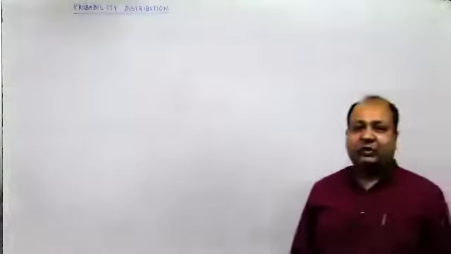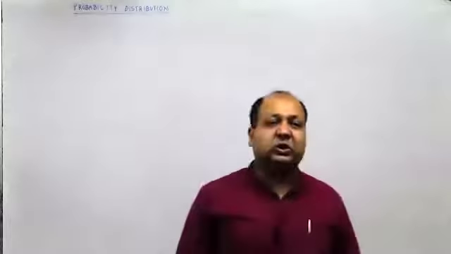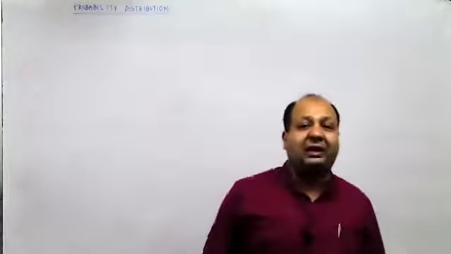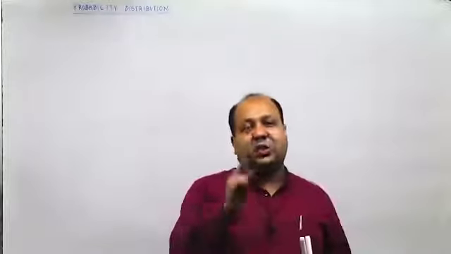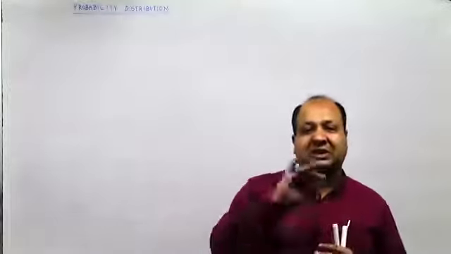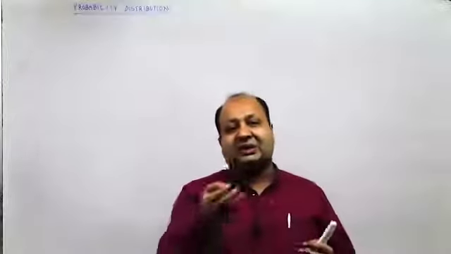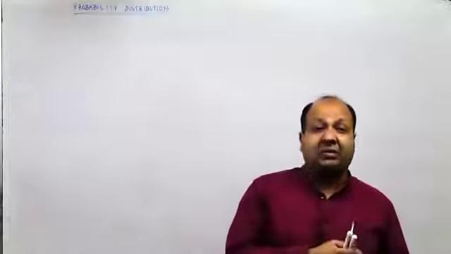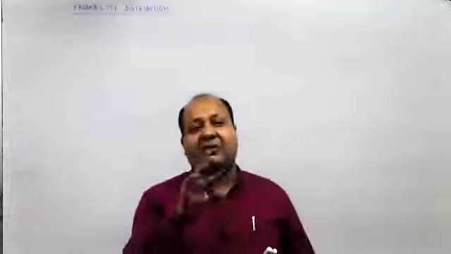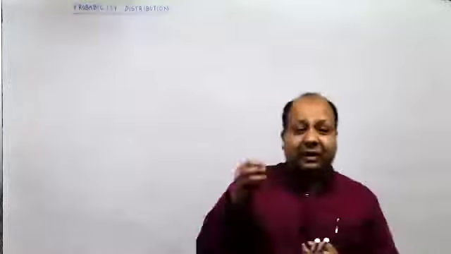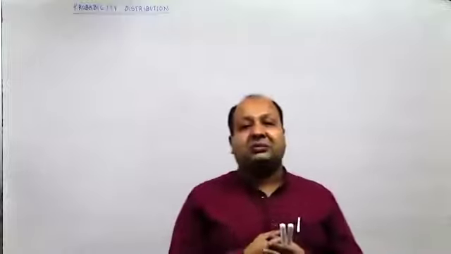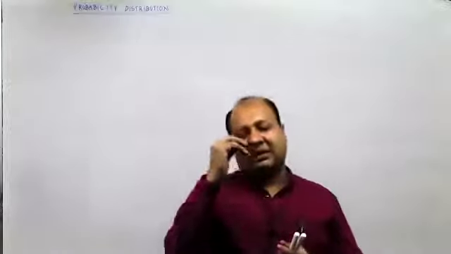Before I teach you the formulae for binomial distribution, you should know what is a Bernoulli trial. A Bernoulli trial is a trial which has only two outcomes: success or failure.